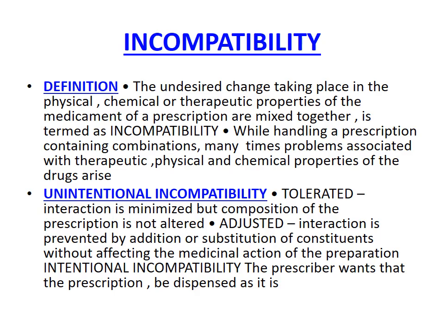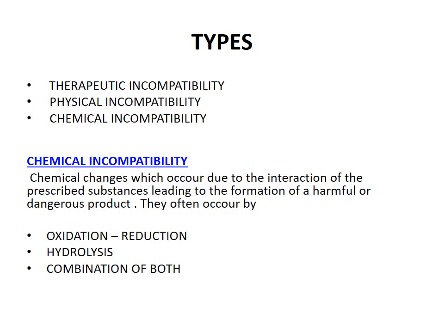This is the common classification of incompatibility. Which are they? Unintentional incompatibility, intentional incompatibility, tolerated incompatibility, and adjusted incompatibility. The next is different types of incompatibility. Incompatibilities are of different types, which can be broadly classified into three types. First is therapeutic incompatibility, then physical incompatibility, and chemical incompatibility.